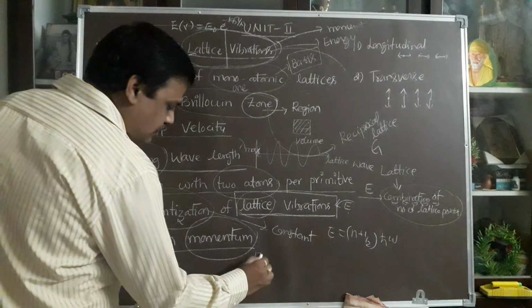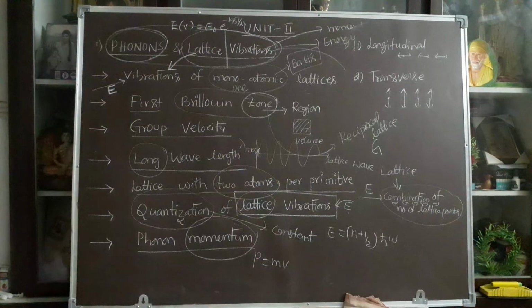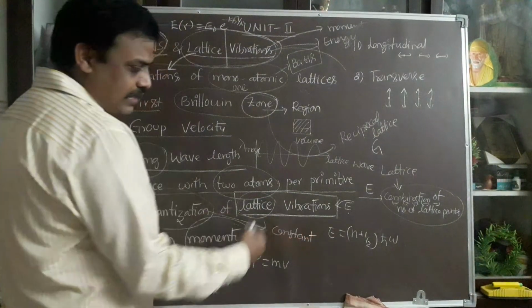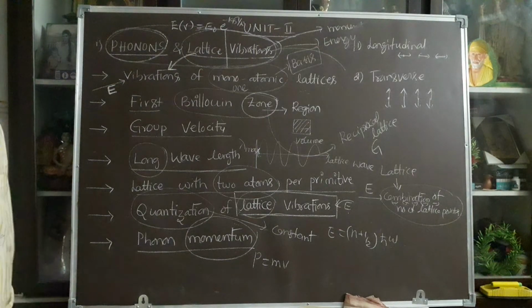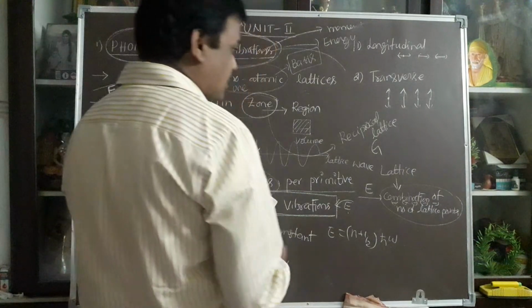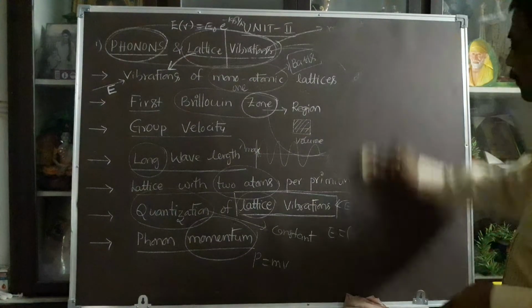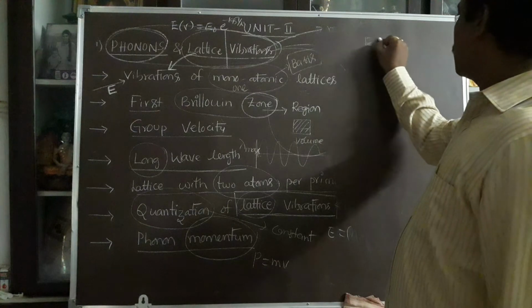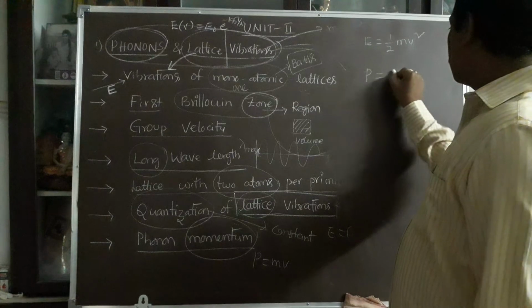Momentum is nothing but mass into velocity. According to the quantization of energy, what is the relation between the energy of a particle, especially kinetic energy, and momentum? According to the basic relation, kinetic energy E is equal to half mv square. Momentum is equal to m into v.